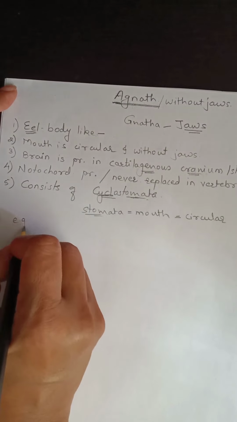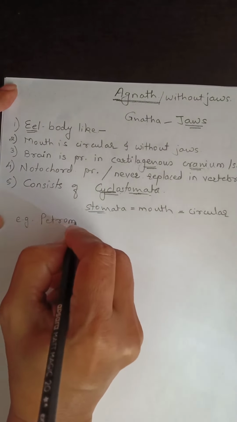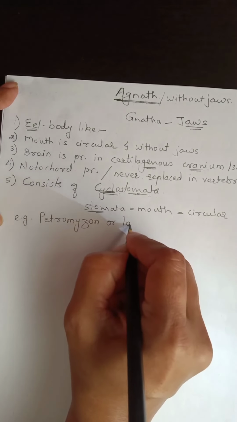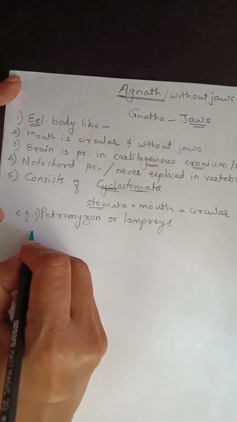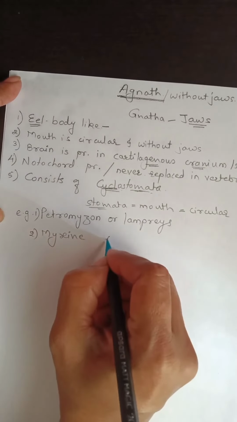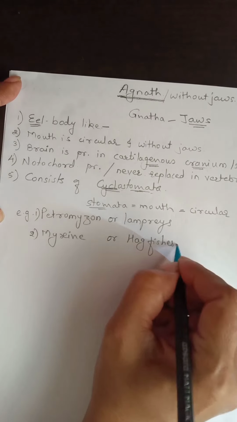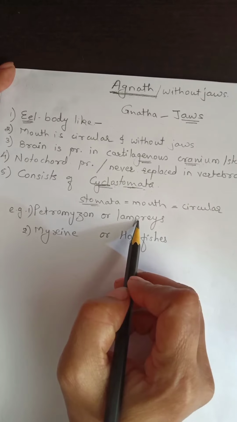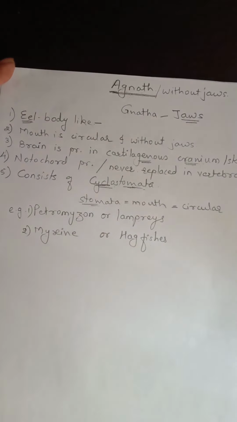And the examples of these cyclostomata are Petromyzon, or we can also call them lampreys. And second one is Myxine, also called as hagfishes. Okay, Petromyzon, or also called lampreys, Myxine, or also called hagfishes.